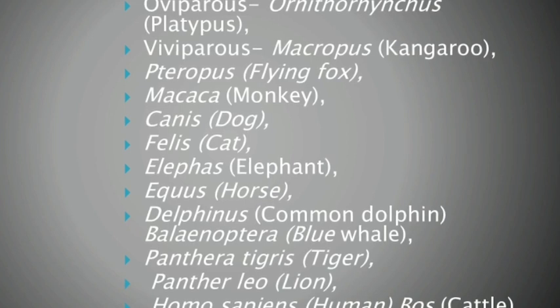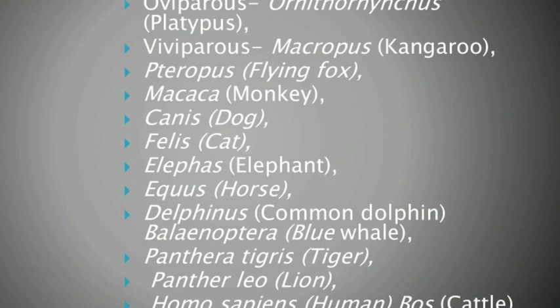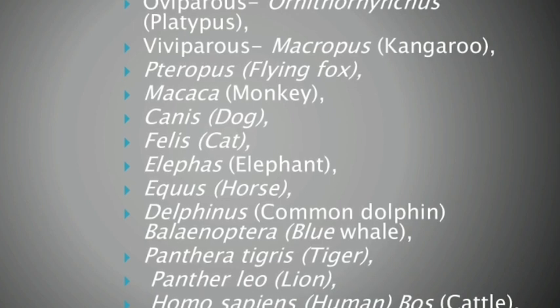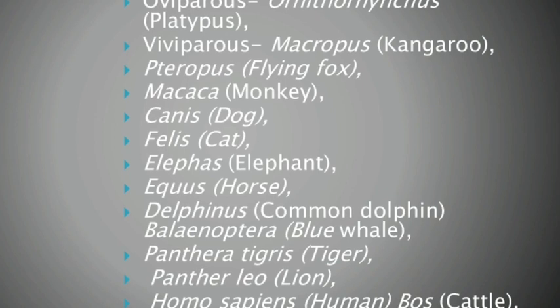I repeat the characteristics of mammals. The most unique feature of mammals is the presence of mammary glands. The body is covered by hair, which is also a unique feature. They have two pairs of limbs adapted for walking, running, climbing, burrowing, swimming and flying.